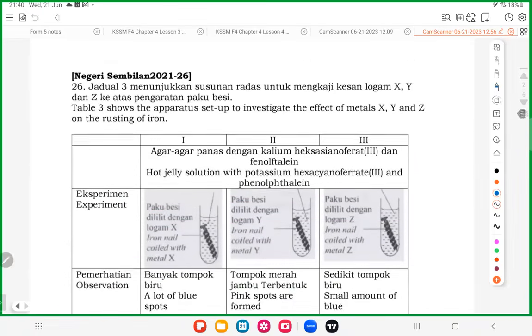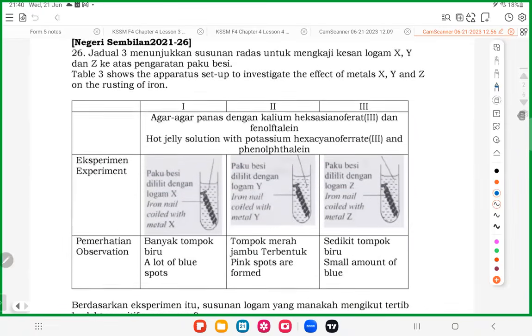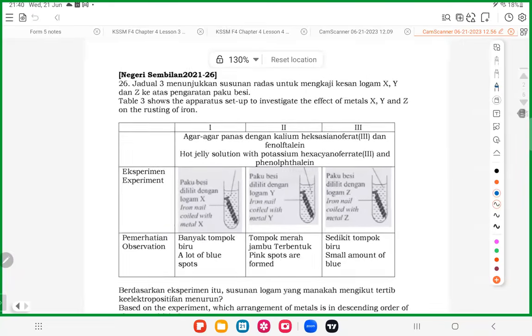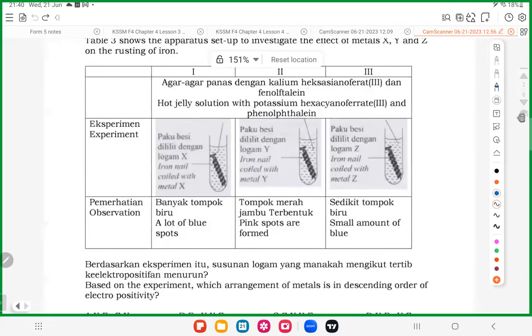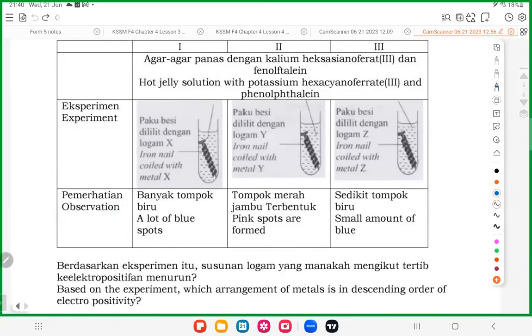So this question is from Negeri Sembilan, the 2021 trial exam paper. You can see this experiment is about rusting. What you can see here, first one, a lot of blue spots. When you see a lot of blue spots, what do you know? Rust rapidly, rusting happens very fast.